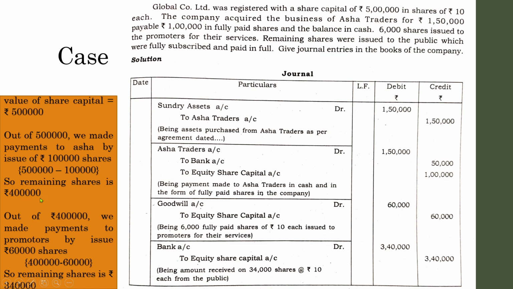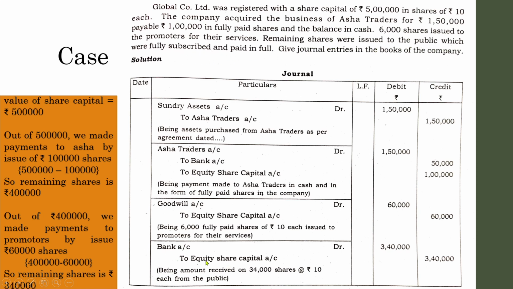And did their transaction stop there? No, they had made a further transaction. Out of rupees 4 lakhs, about 60,000 was paid to promoters for their services. So out of 4 lakhs we made payments to promoters by issue of rupees 60,000 shares. So 4 lakh minus 60,000, the remaining value of shares is 3,40,000. And in the question it is said that remaining shares were issued to the public which were fully subscribed and paid in full.